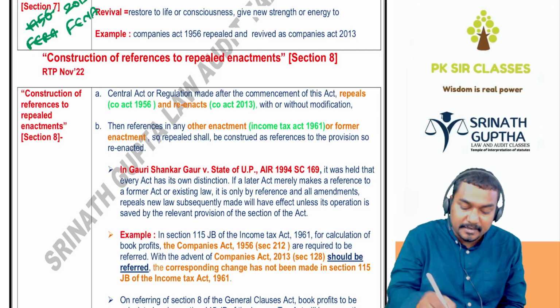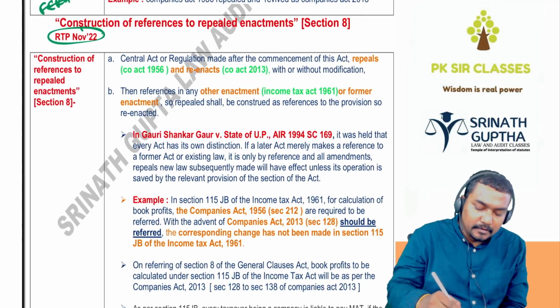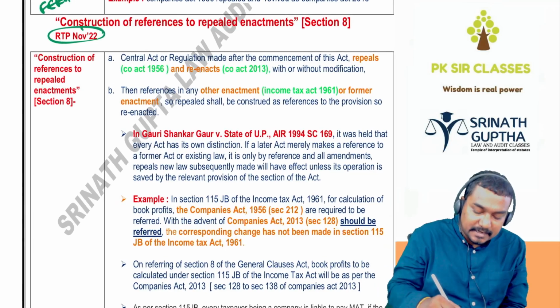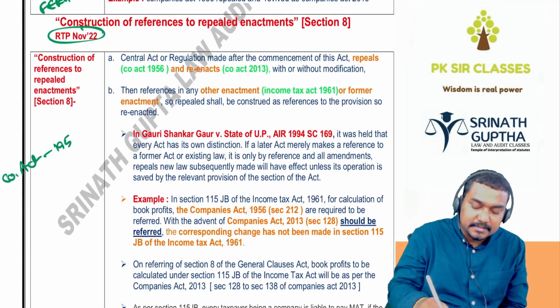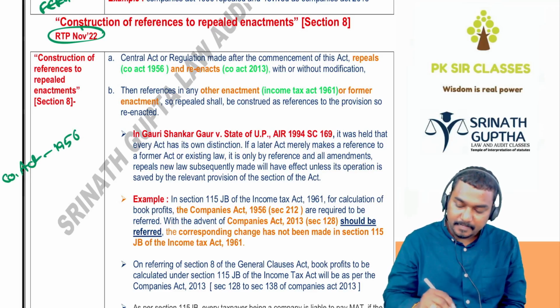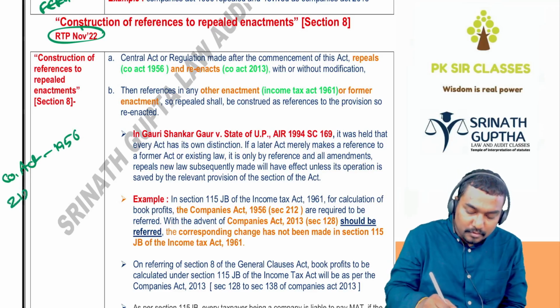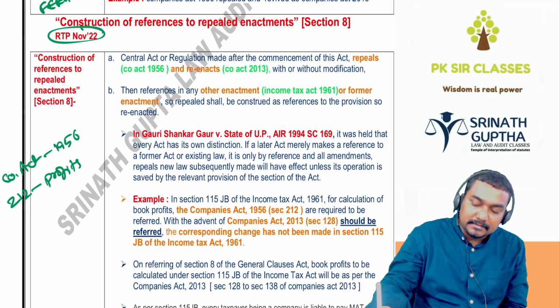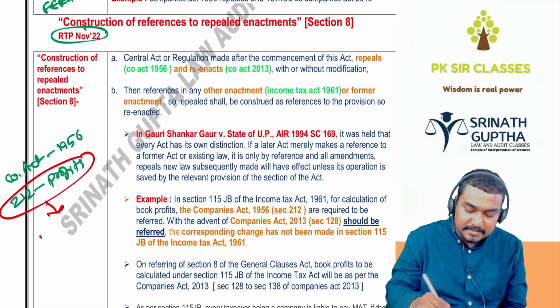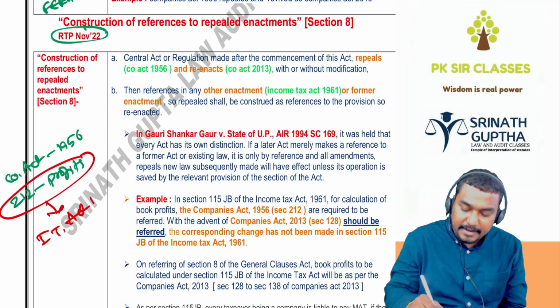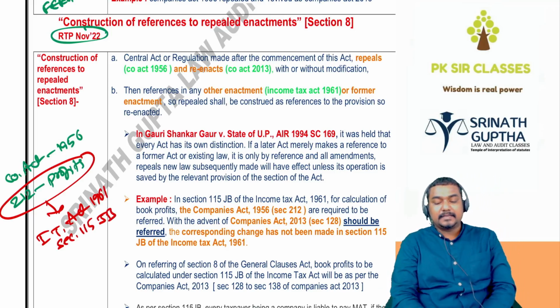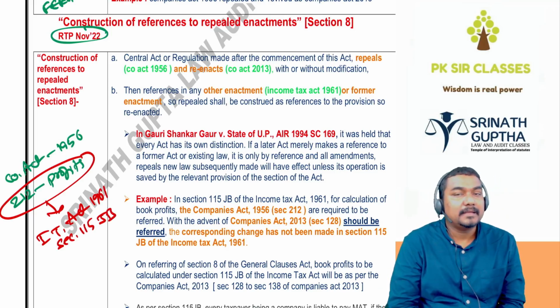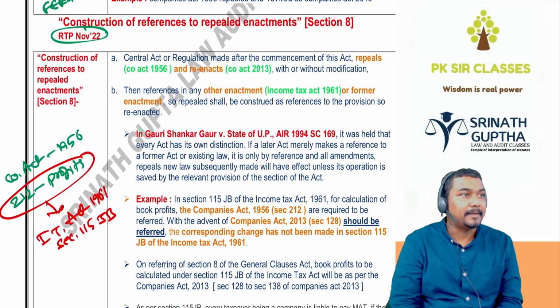Next, construction of references to repealed enactments. This concept came in the exam once or twice, beta, and is a very important concept. Once upon a time there was an act called the Companies Act 1956. In that old Companies Act, section 212 deals with the profits of the company, and this section 212 was referred to in the Income Tax Act 1961 in section 115JB. If you see Income Tax Act 115JB, the company has to pay tax on the profits as per section 212 of the Companies Act 1956.